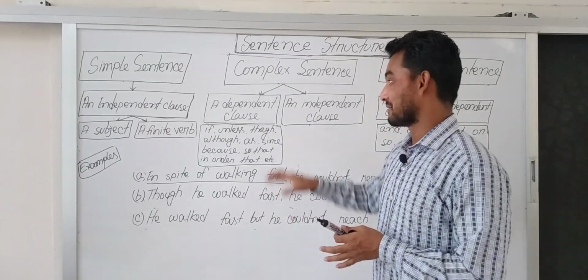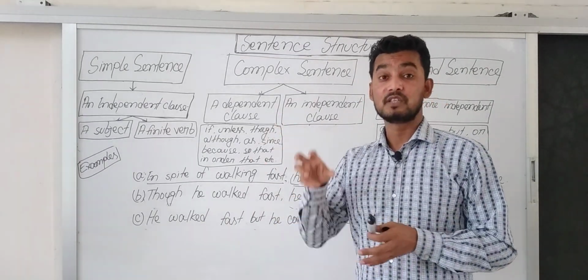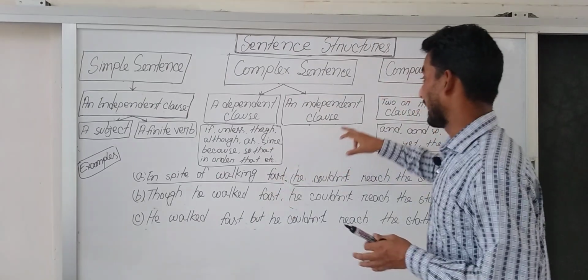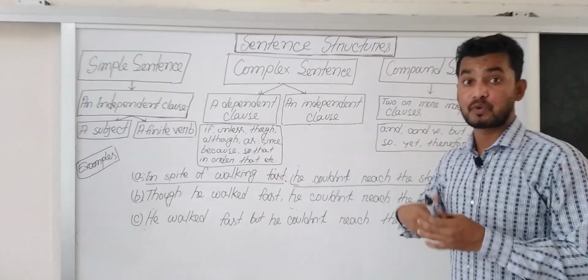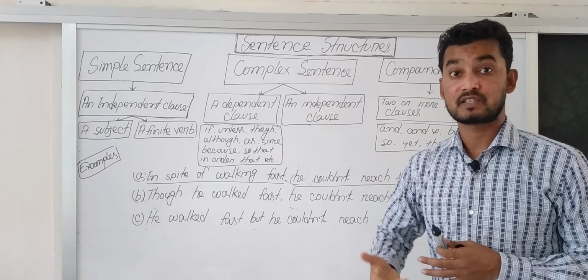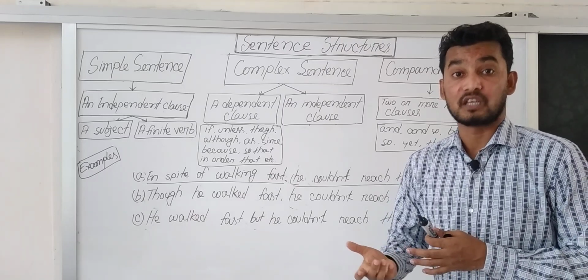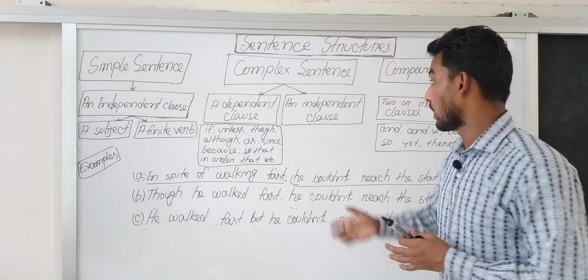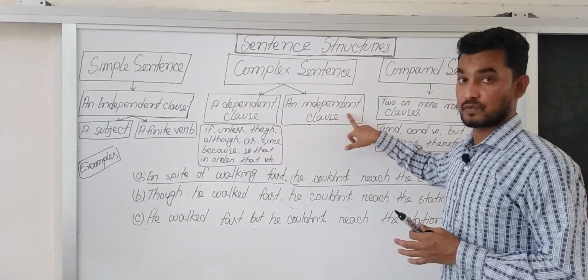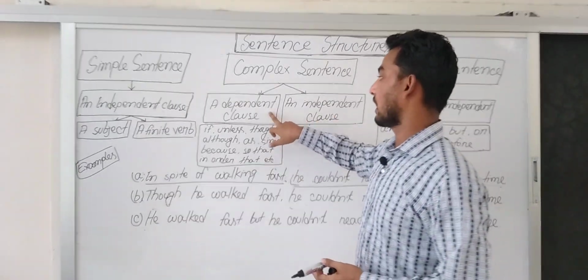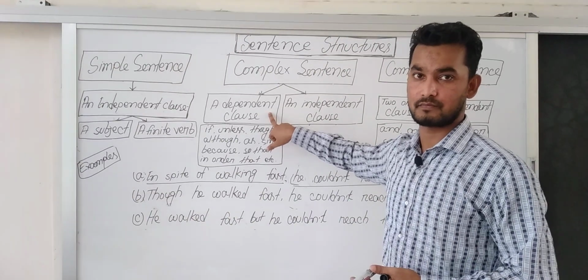That means this clause should depend on an independent clause to express its meaning. It can't complete its meaning without depending on an independent clause, and that's why it is called a dependent clause.